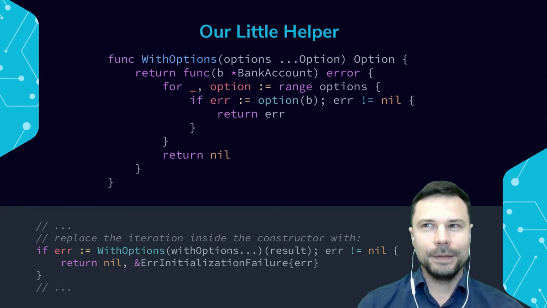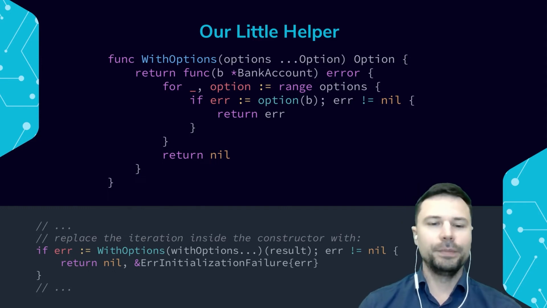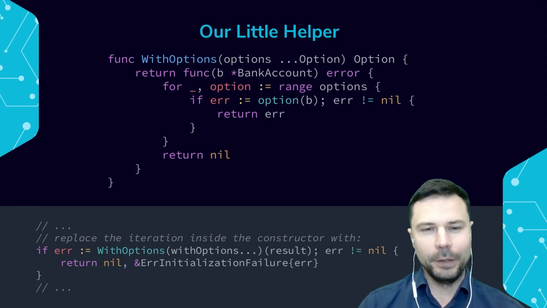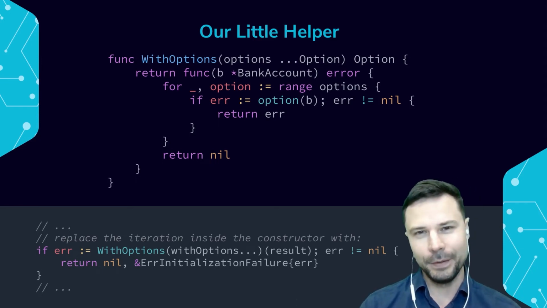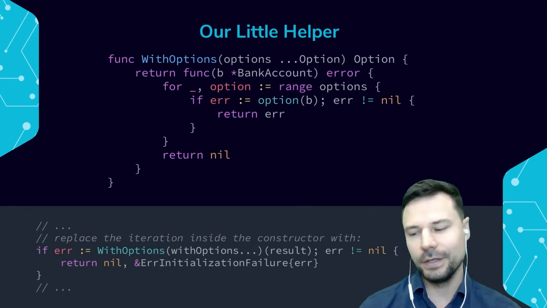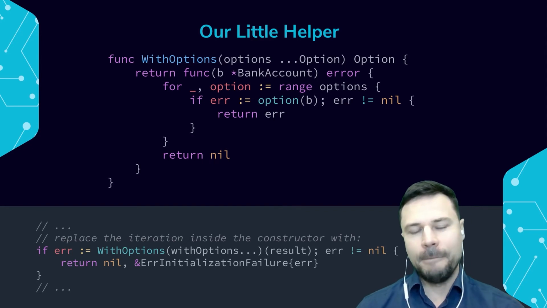And we can just externalize it, right? We can pull that functionality out. So while we're at it, let's replace the iteration inside the constructor by using our little helper WithOptions, and not forget to include also the error wrapping to characterize the error as an initialization error.